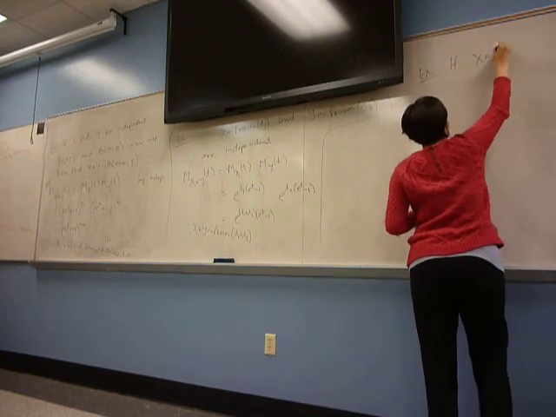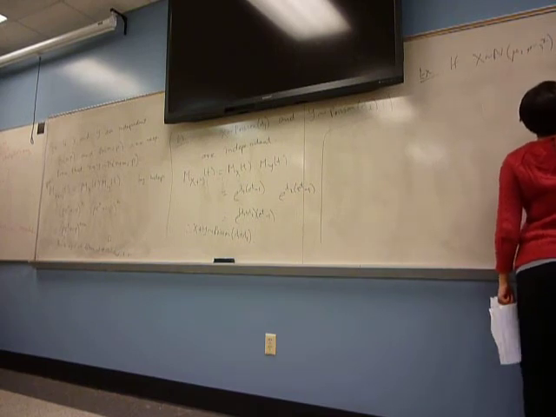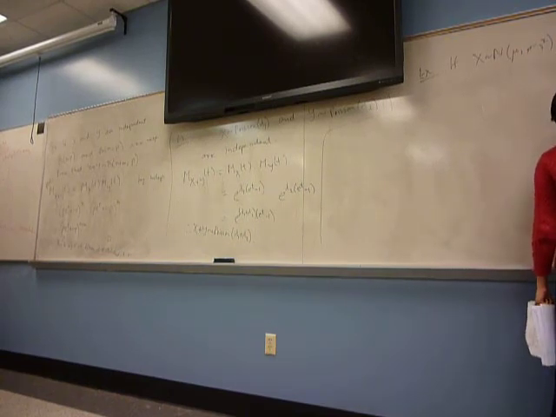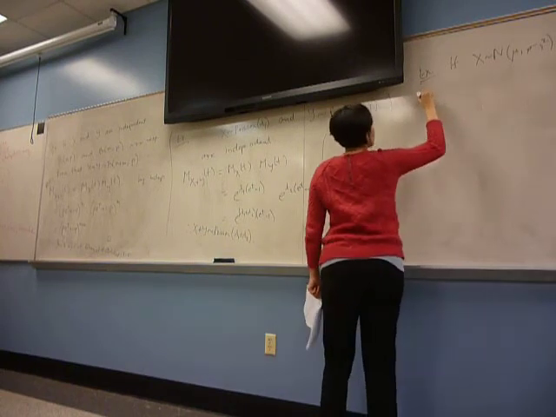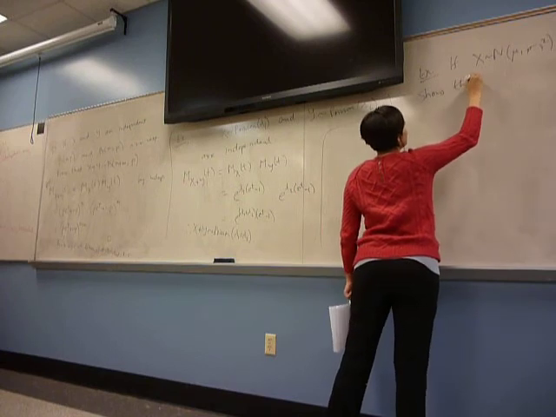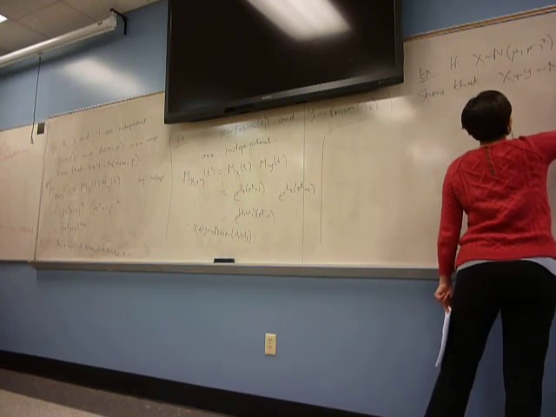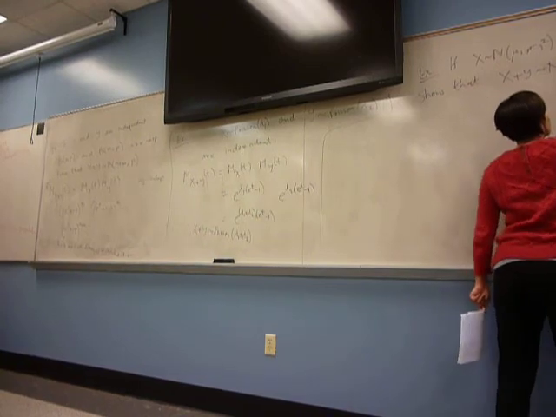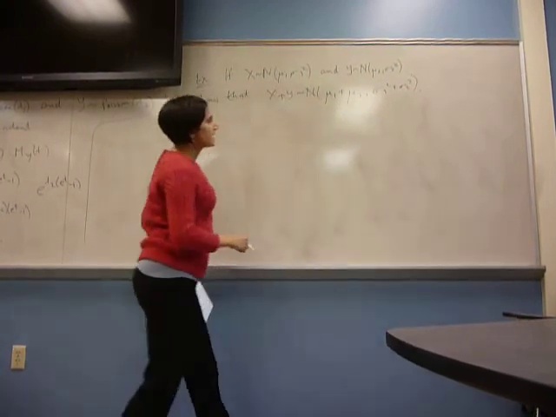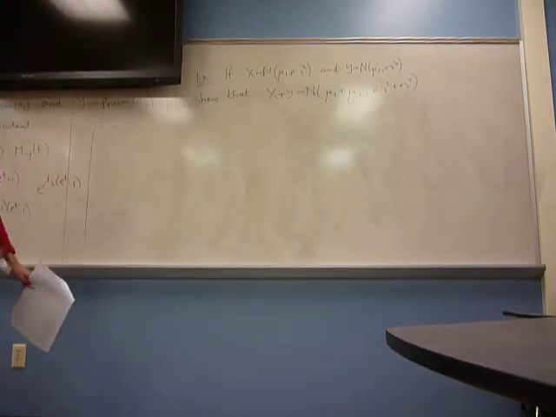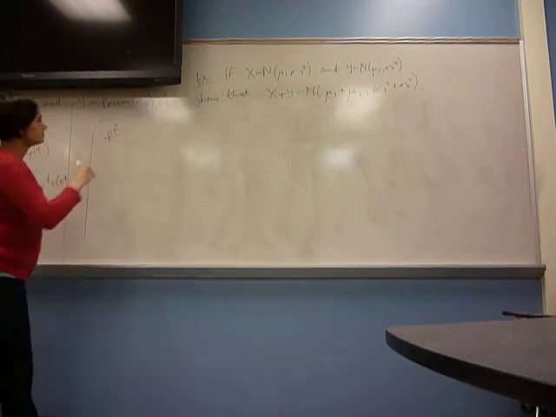If X is normal(mu1, sigma1 squared), and Y is normal(mu2, sigma2 squared), show that X plus Y is normal(mu1 plus mu2, sigma1 squared plus sigma2 squared). The means get added, the variances get added. So, the proof is really simple.